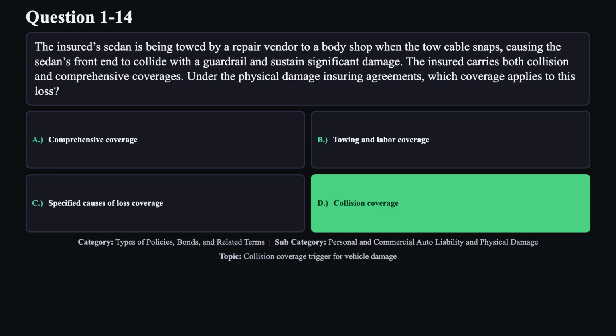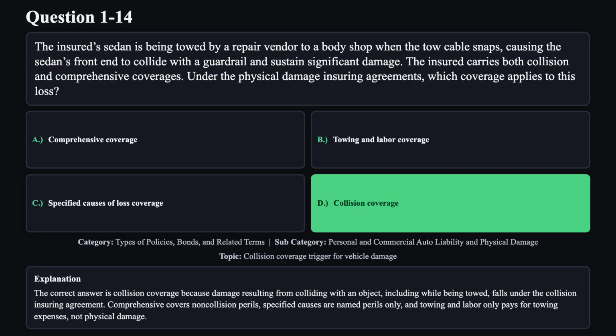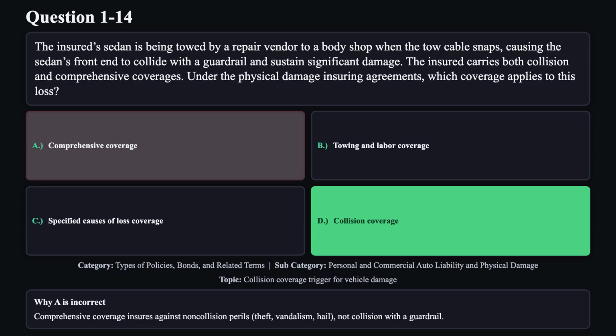The correct answer is D. The correct answer is collision coverage, because damage resulting from colliding with an object, including while being towed, falls under the collision insuring agreement. Comprehensive covers non-collision perils. Specified causes are named perils only, and towing and labor only pays for towing expenses, not physical damage.